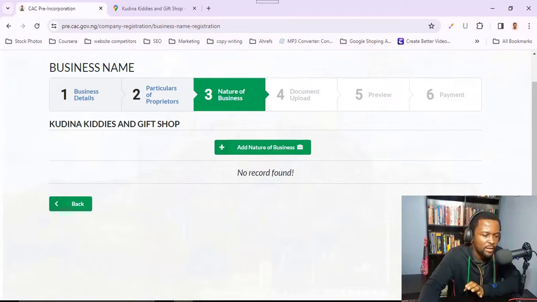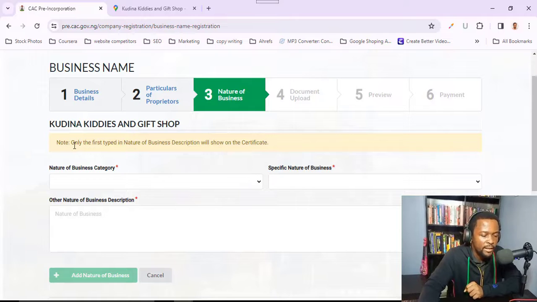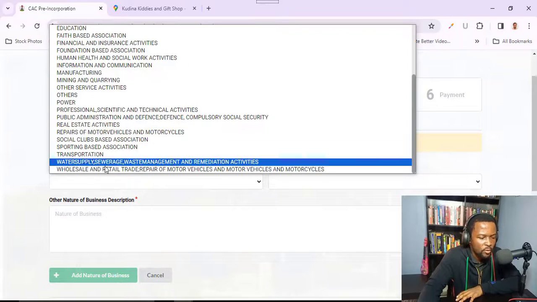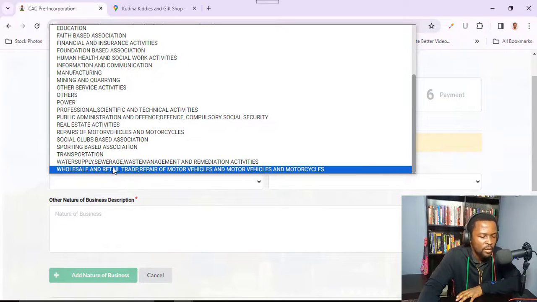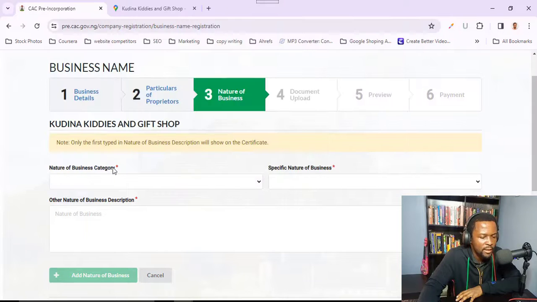The third one now is nature of business. So I'm going to click on this place to add the nature of the business. So there's a note here that says only the first typed in nature of business description will show on the certificate. So you need to type in something that you know it relates closely to what you're doing. After going through my own, I think this is the one that fits the business most, so I'll select it.